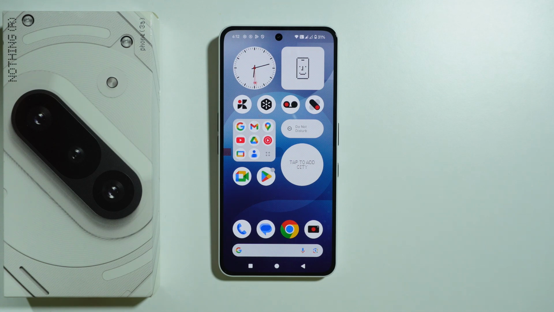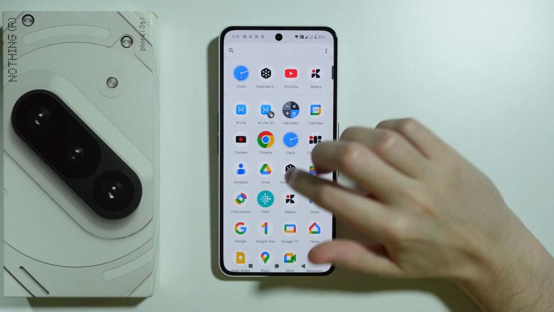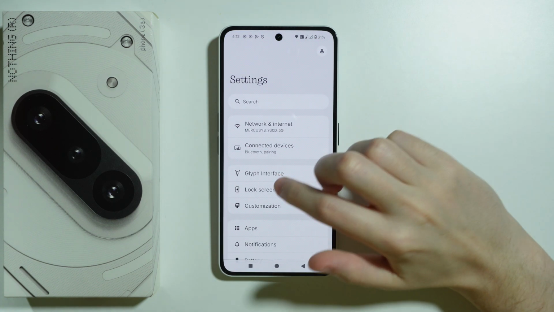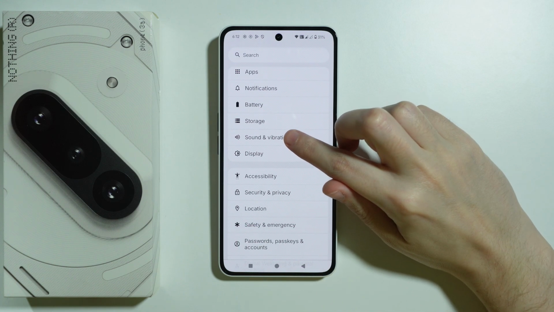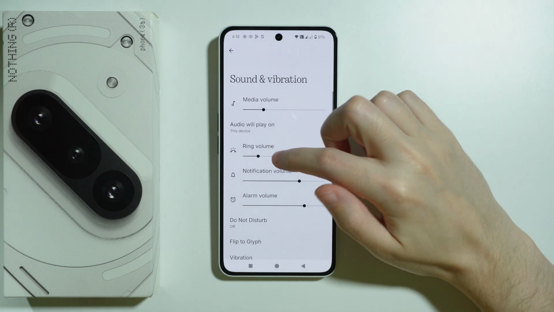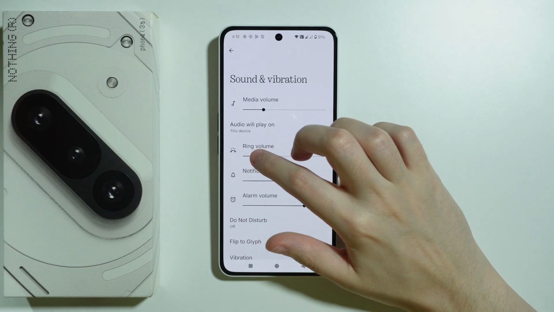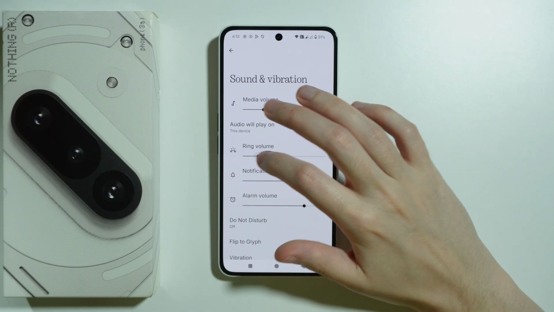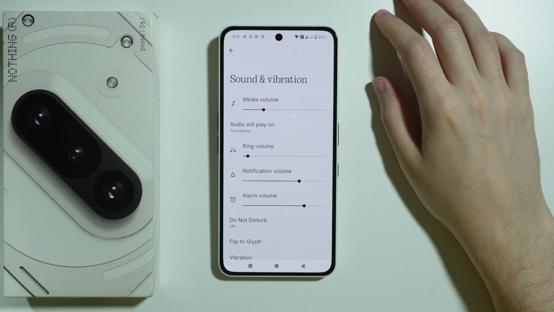In order to change ringtone volume on Nothing Phone 3A, we need to go to Settings. Next, in the settings, scroll down a little bit and go to Sound and Vibration. And then we have Ring Volume over here. We can move left and right in order to adjust the volume of the ringtone.